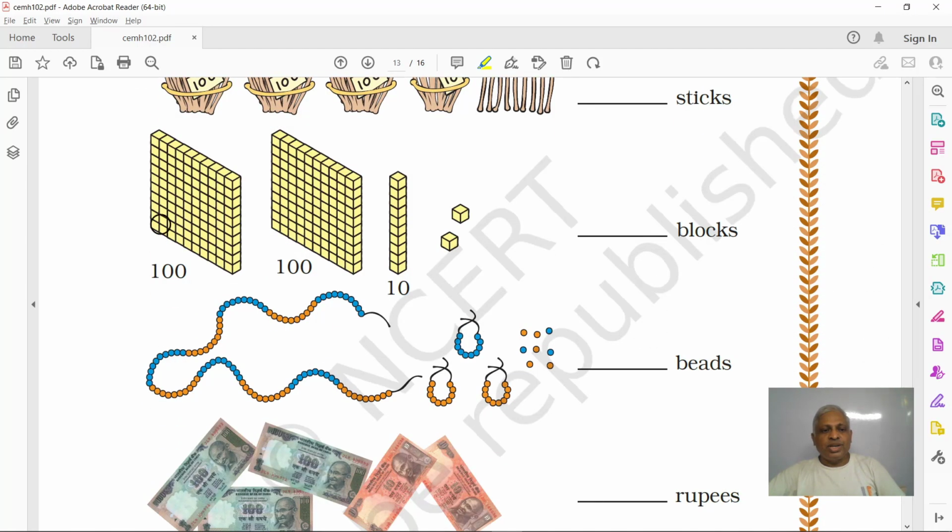Now we got 100 blocks. This block contains 100 cubes, right? And we have got 200 blocks. 2 into 100 is 200 and one 10 block is 10 and 2 single blocks. Total 210 plus 2, 212 blocks.